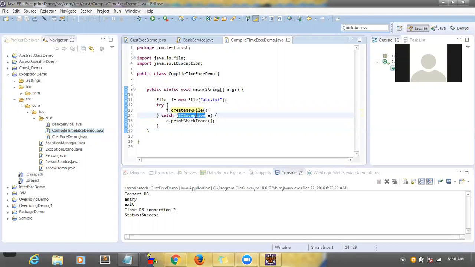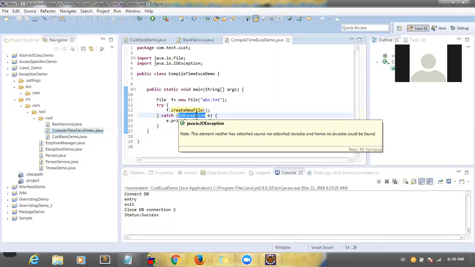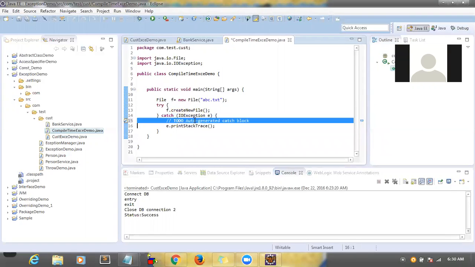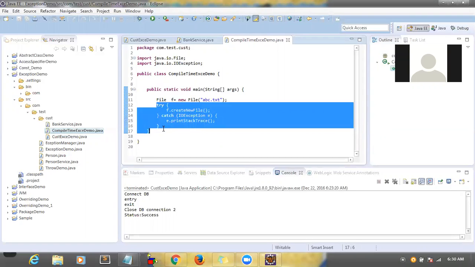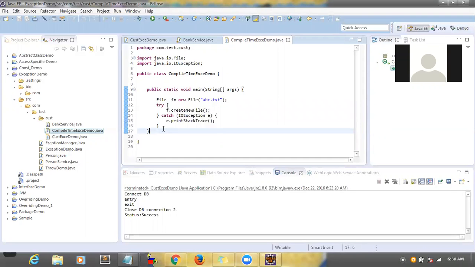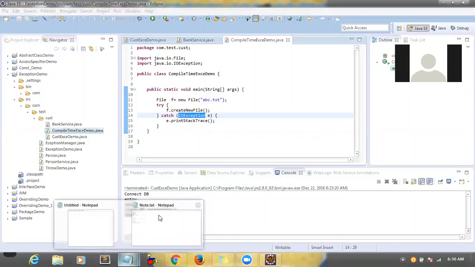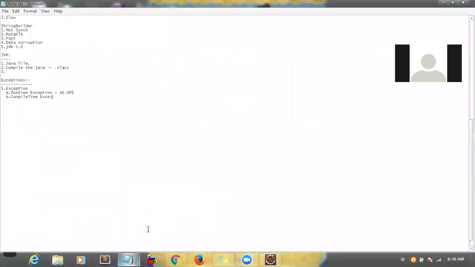So this is an example of a compile time exception. I selected the second option, try/catch. It will generate try catch with IOException, whatever it is saying. That is a benefit of Eclipse basically. So this is one more example of a compile time exception. This is clear, right?